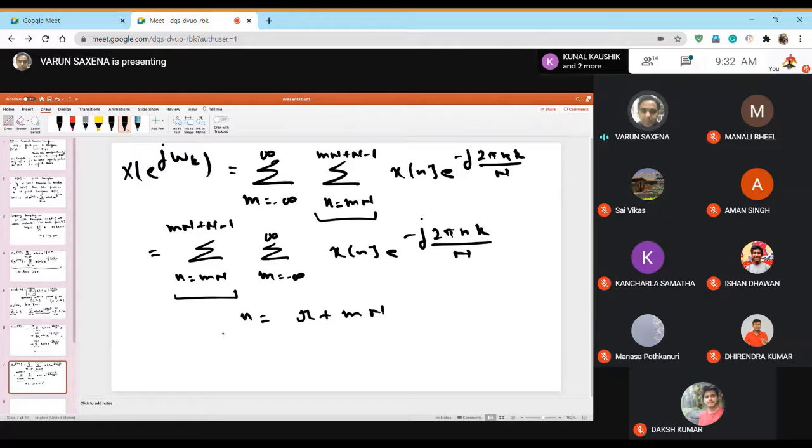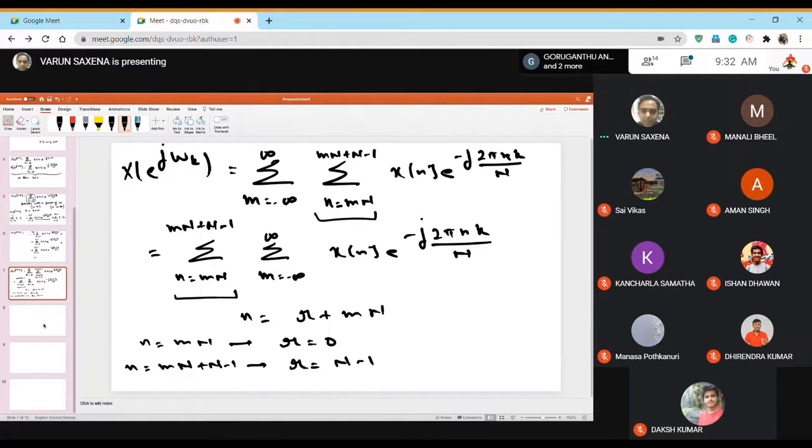So I'm just transforming small n into some other dummy variable, which is r. Now if you look at it, if small n reaches mN, then r tends to 0. If n is mN, this means that r is equal to 0, because you can just simply substitute it and you'll get r equal to 0. If n is m times capital N plus N minus 1, then r becomes equal to N minus 1.